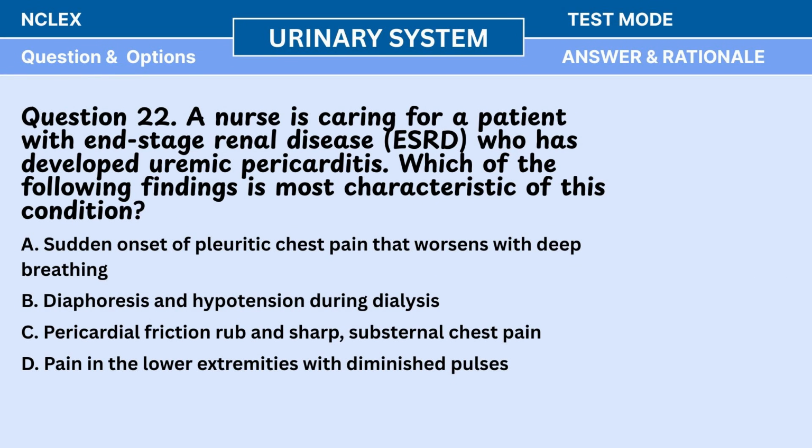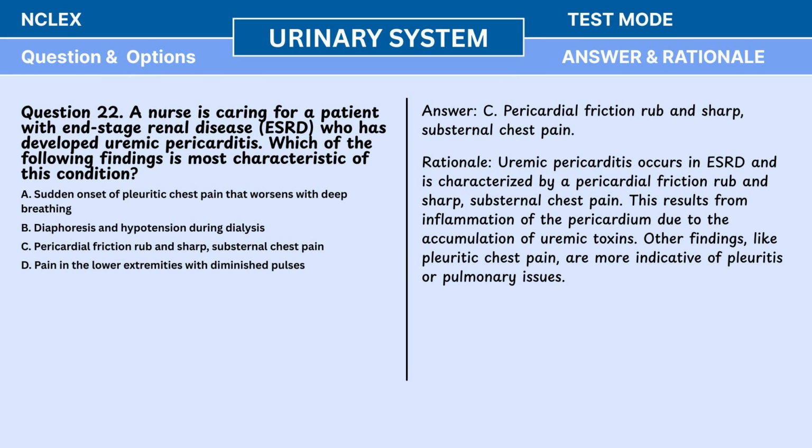Question 22. A nurse is caring for a patient with end-stage renal disease, ESRD, who has developed uremic pericarditis. Which of the following findings is most characteristic of this condition? A. Sudden onset of pleuritic chest pain that worsens with deep breathing. B. Diaphoresis and hypotension during dialysis. C. Pericardial friction rub and sharp, substernal chest pain. D. Pain in the lower extremities with diminished pulses. Answer: C. Pericardial friction rub and sharp, substernal chest pain.